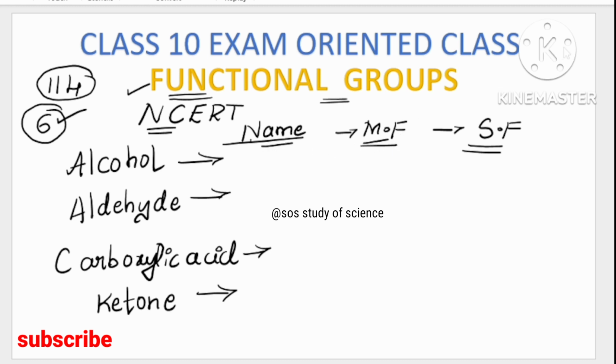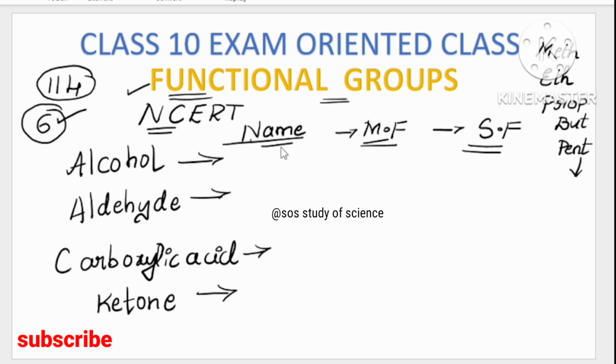It's very easy. Before this, I already taught the concept called the word root, which you should know. The word root starts from meth, then eth, followed by prop, then but, followed by pent. If you don't know, watch the previous videos, because it's very important to know the word roots and the basic concepts of saturated and unsaturated hydrocarbons. If you know the word roots, it is very easy to write the names of the alcohols.